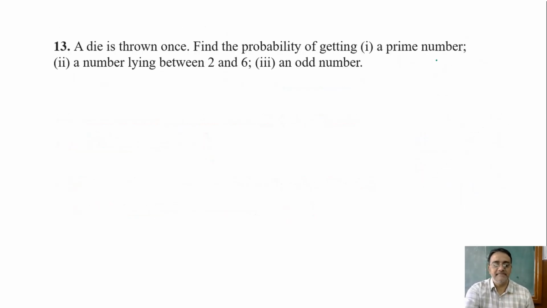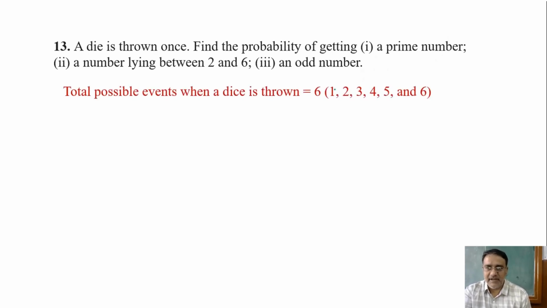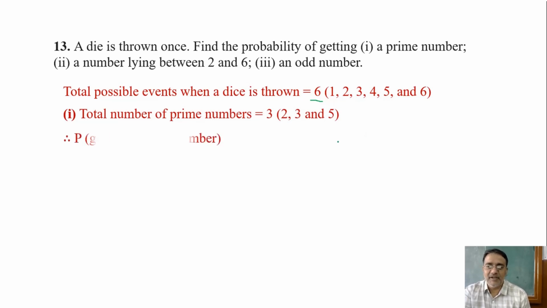Question number 13. A die is thrown once. Find the probability of getting a prime number, number lying between 2 and 6, an odd number. So how many total number of possible outcomes? 6. Now first prime number. How many prime numbers are there? 3. Which ones? 2, 3 and 5. So what is the probability of getting prime number? 3 upon 6. If you simplify, 1 by 2. So this is the final answer.